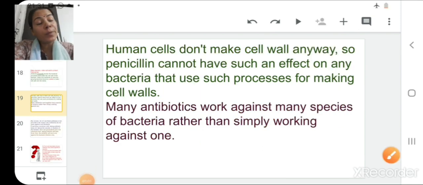Human cells don't make a cell wall anyway. So, penicillin cannot have such an effect on human cells, which do not use such processes for making cell walls. Many antibiotics work against many species of bacteria rather than simply working against one bacteria. So, the meaning of this statement is that an antibiotic can work against a group of bacteria. It is not compulsory that it will work against only one bacteria. It can work against different types of bacteria which belong to the same group or same category.